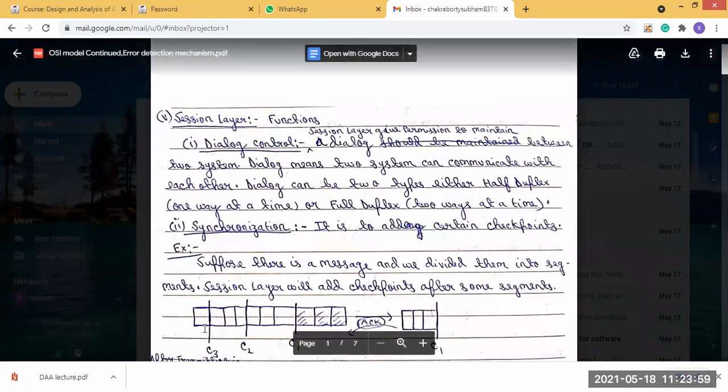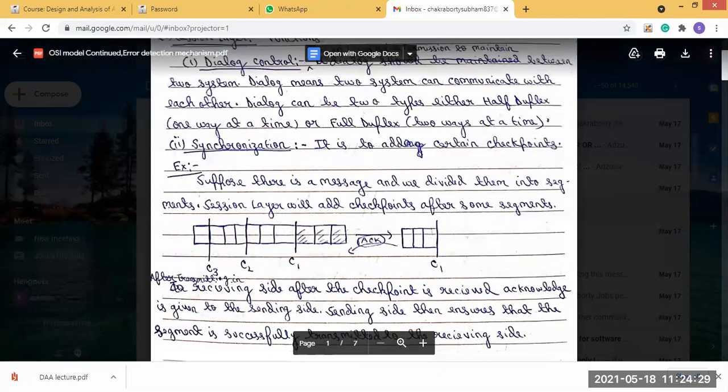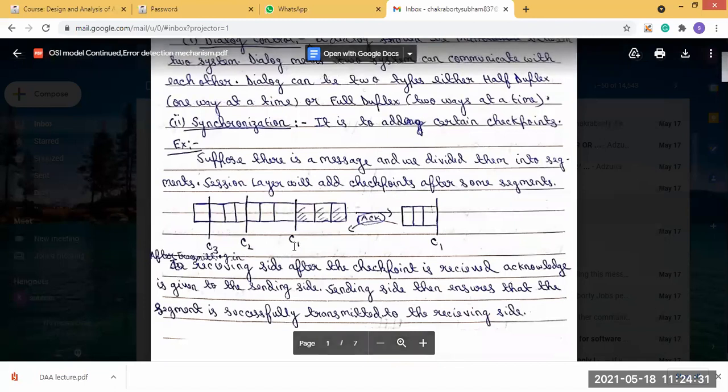In the picture, you can see there is a total message, and we have divided this message into 10 parts: 1, 2, 3, 4, 5, 6, 7, 8, 9, 10. And we are using the approach that after every 3 segments, a checkpoint is added. You can see after 3 segments, a checkpoint is added.